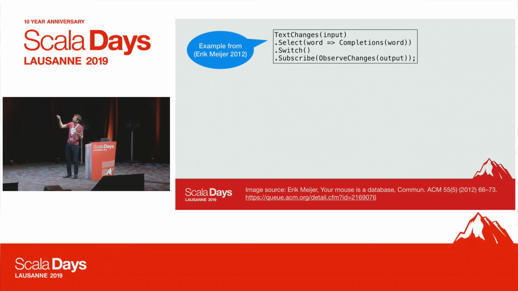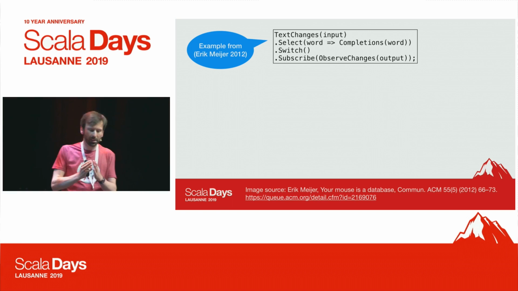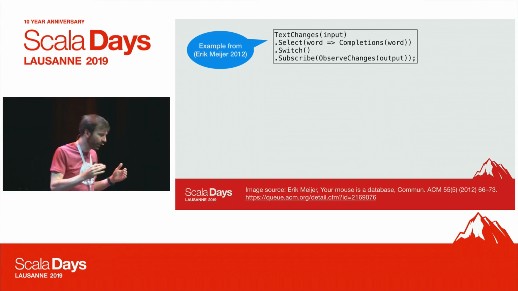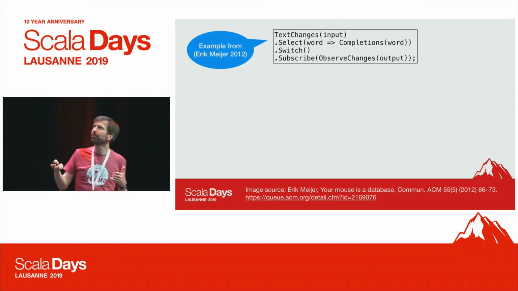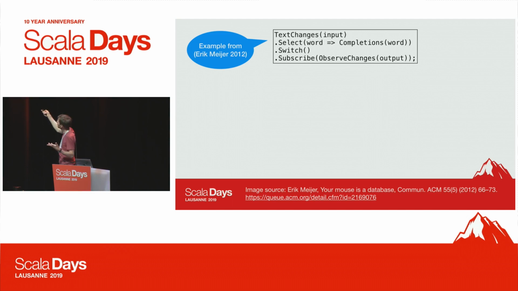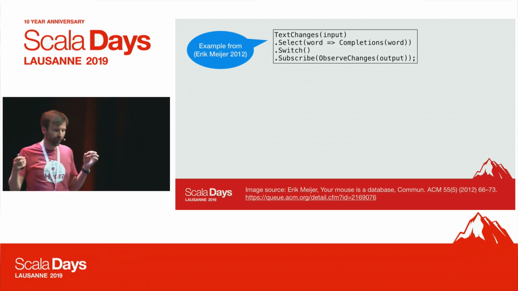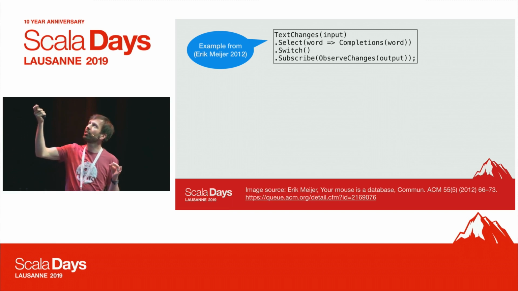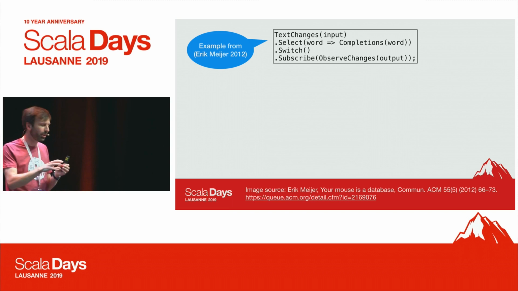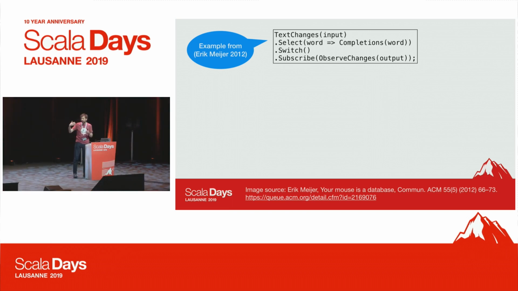So we call select, and what select does is it transforms the publisher, or in this case an observable, to a new observable, such that for each word that's published by the first observable, we publish an event which is the completions for that word. Imagine you have a search engine, you type a word, and then asynchronously there are completions being suggested to you.